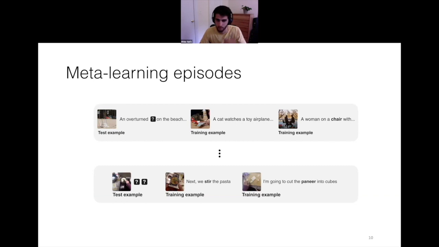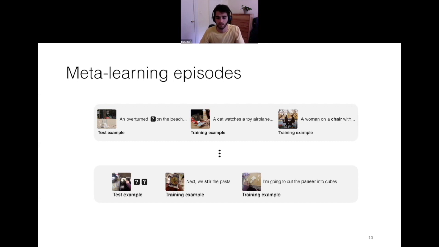We train the model on many such episodes. So you can imagine a distribution of episodes where each one corresponds to a meta-learning task. And when you have many episodes, you can generate them in different ways to target different types of language acquisition. The first example is the one we showed before, where the model has to acquire a new word. And the second example implies not learning a new word, but learning a composition of words.